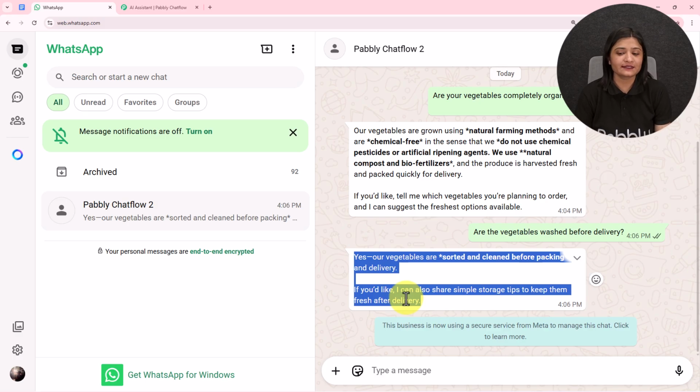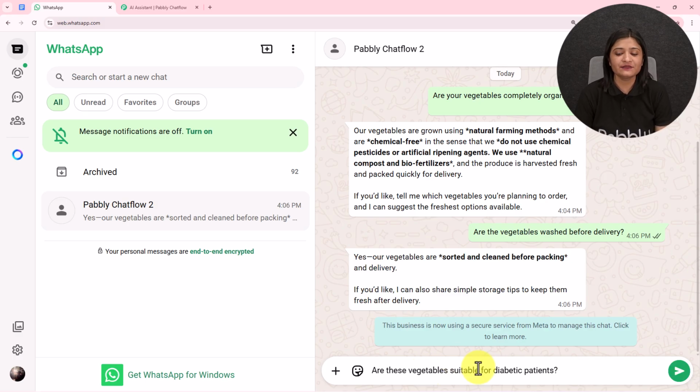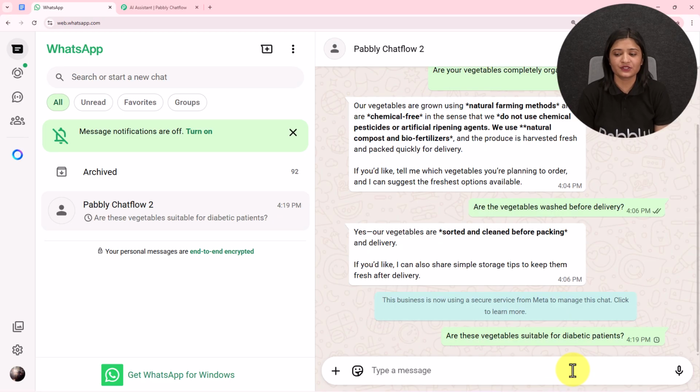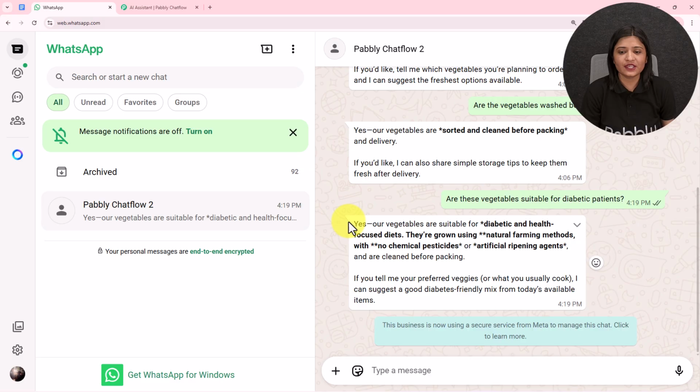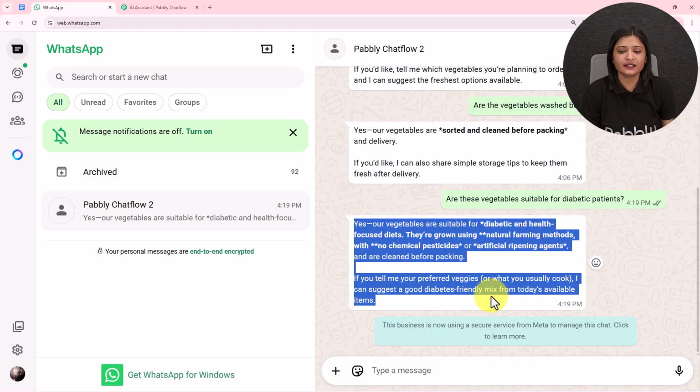Now I'm going to ask the final question here. Are these vegetables suitable for diabetic patients? I have sent this question. Let's wait for the reply. And here I have received this message. Yes, our vegetables are suitable for diabetic and health-focused diets. They are grown using natural farming methods with no chemical pesticides or artificial ripening agents and are cleaned before packing.